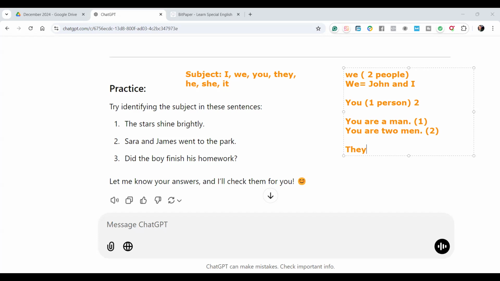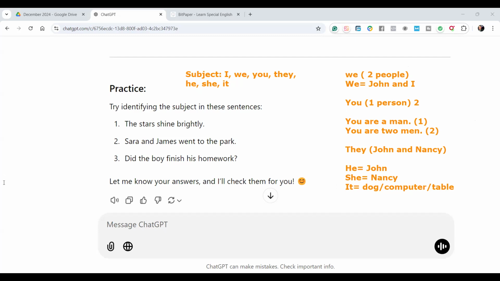They talks about two people, John and Nancy, not me and not you. It talks about other people. They, John and Nancy. So you can say John and Nancy play football, or they play football. He can be one person, like John, and she can be one person, like Nancy, and it can be the dog, or computer, or table. So these are the most important things you need to know about subjects.